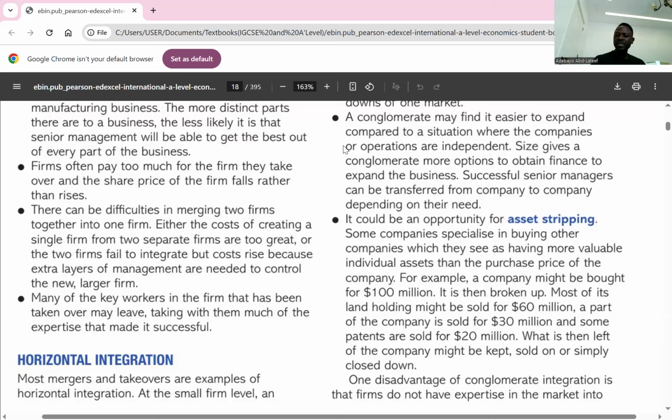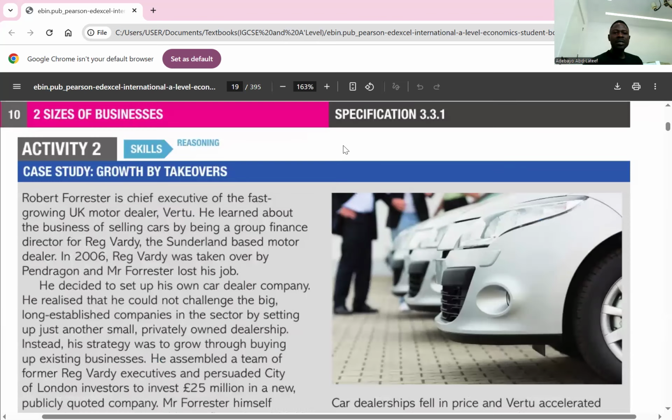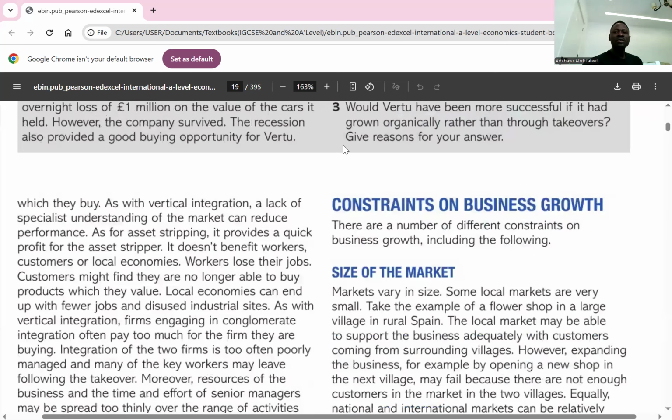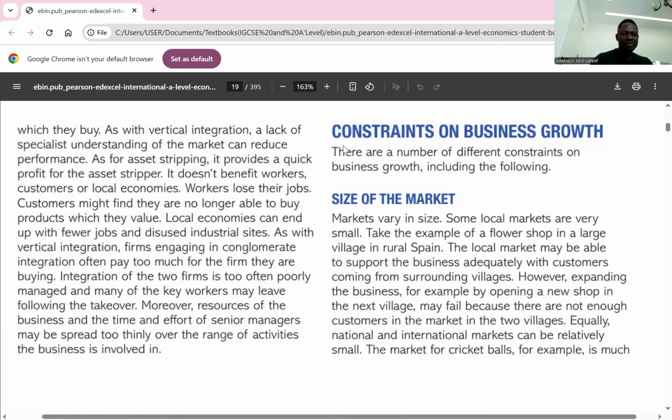Any question about that? So that ends integration. In the next class, we're going to talk about the constraints on business growth. Is it clear? Yes. Okay.